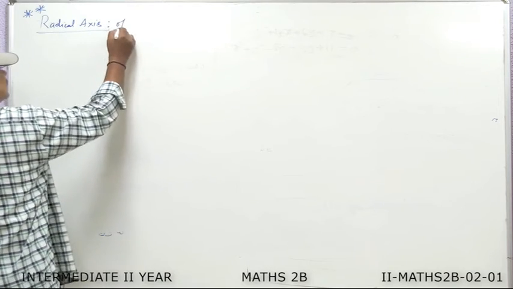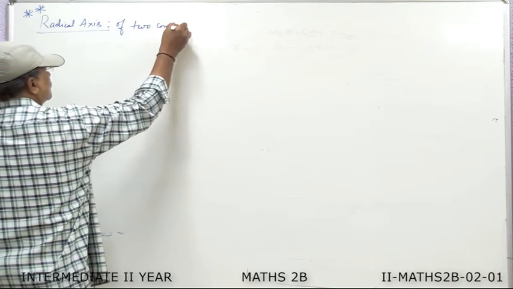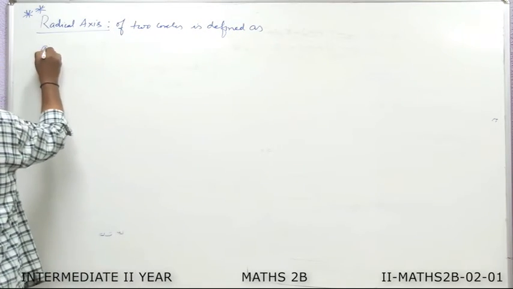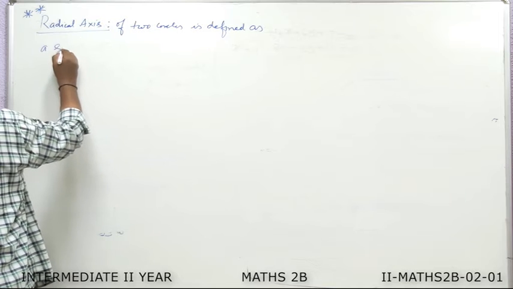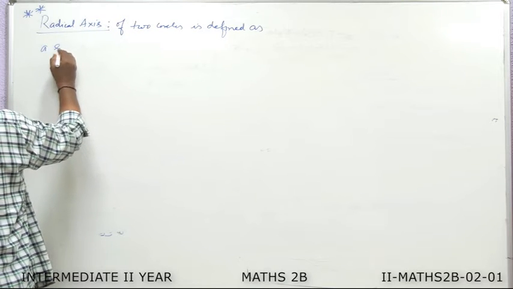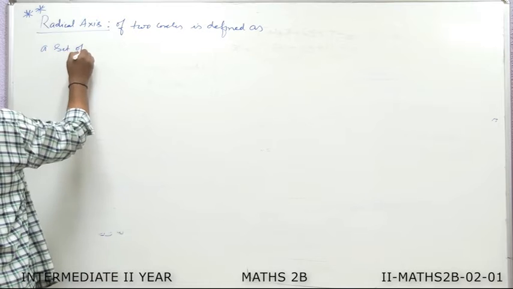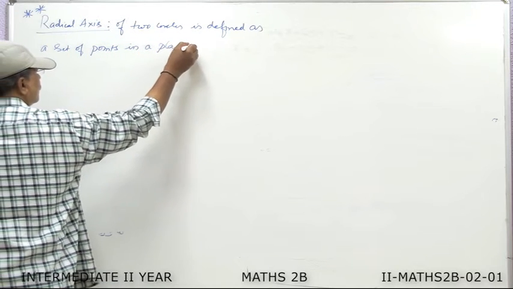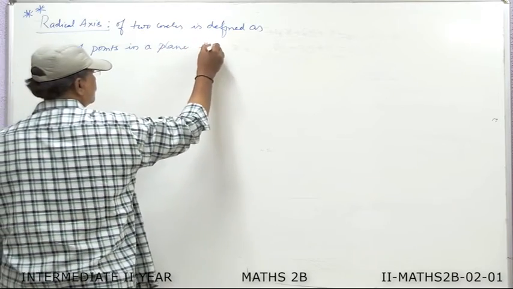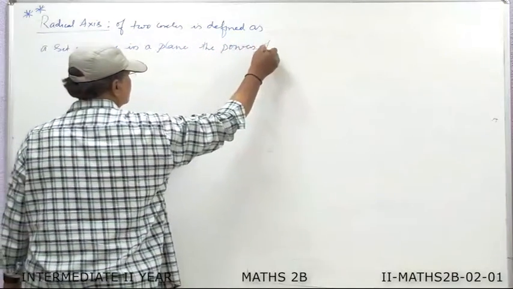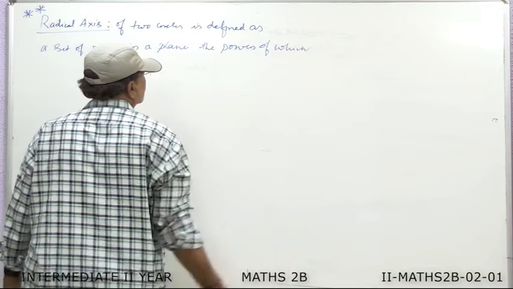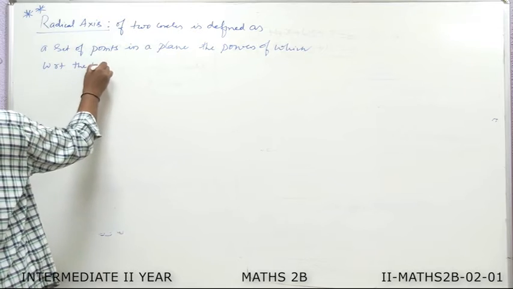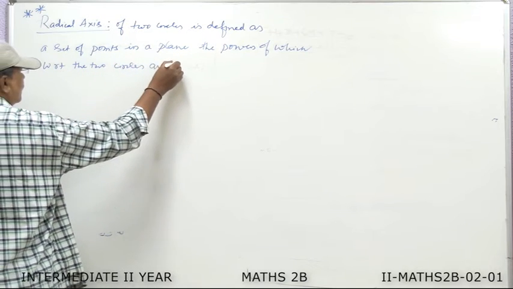The radical axis of two circles is defined as a set of points in a plane, the powers of which with respect to the two circles are equal.